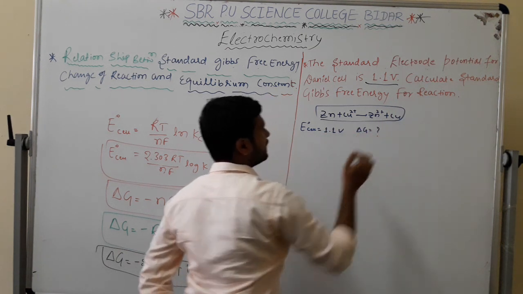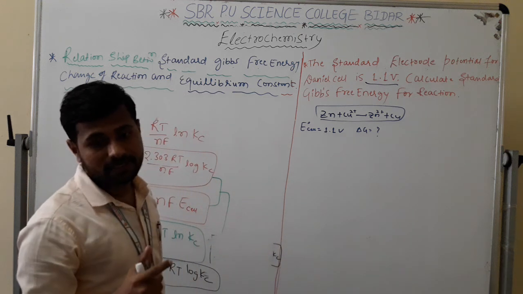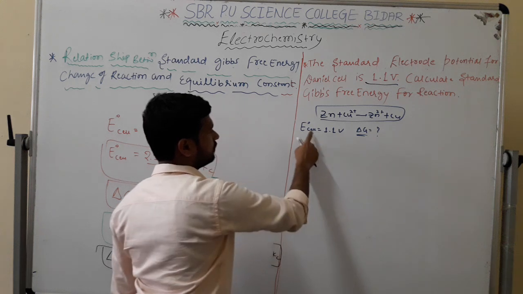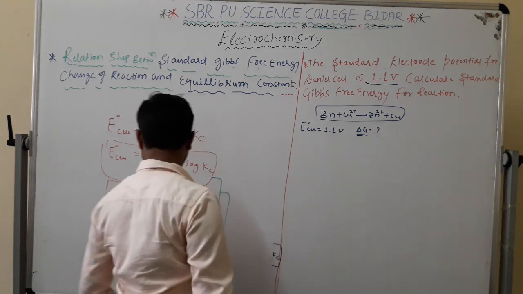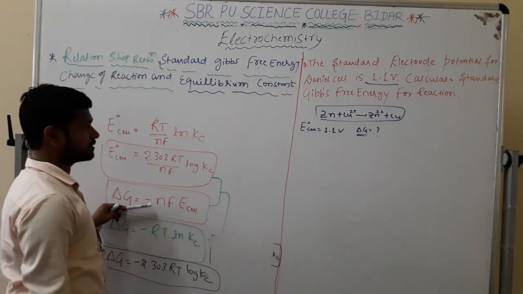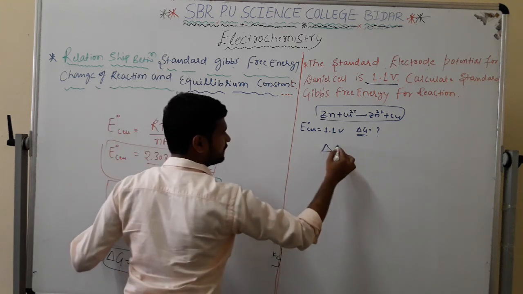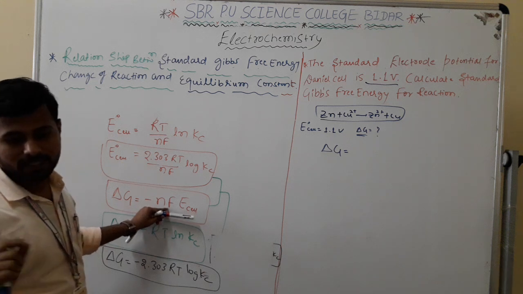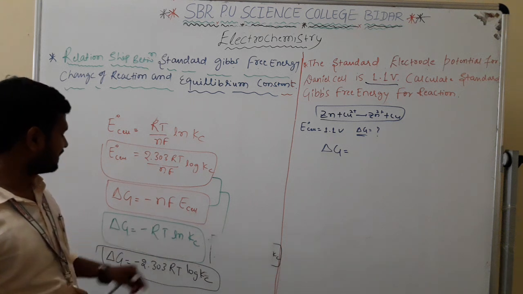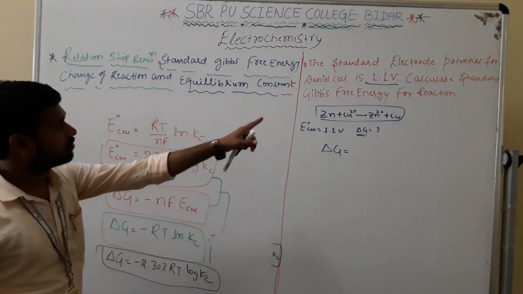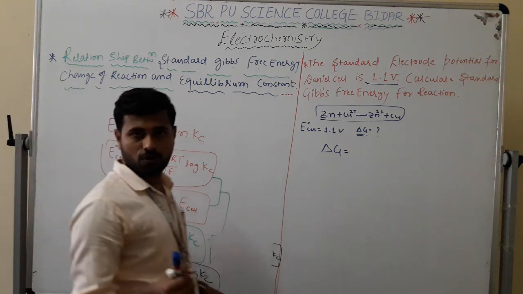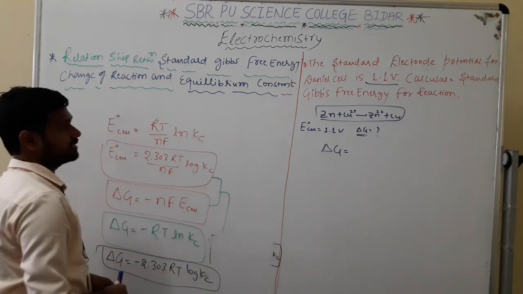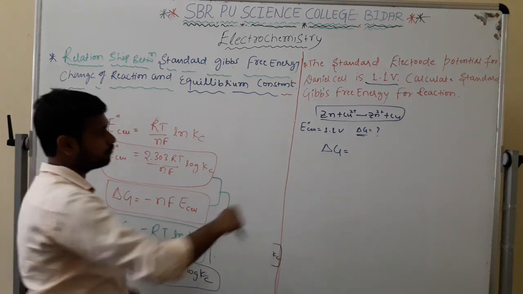He wants to ask delta G. What is the value of delta G? He is given the cell potential. Let's start this. We have to substitute this formula. The reason is he has not asked for the equilibrium constant, so I am not putting that expression. I am just putting this last expression.